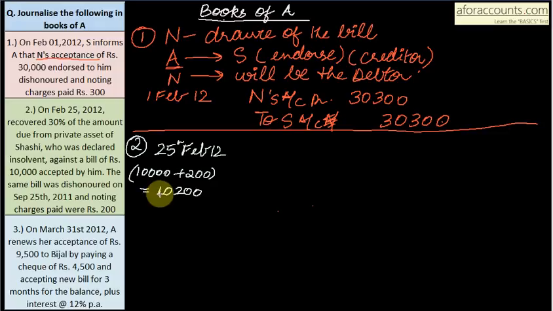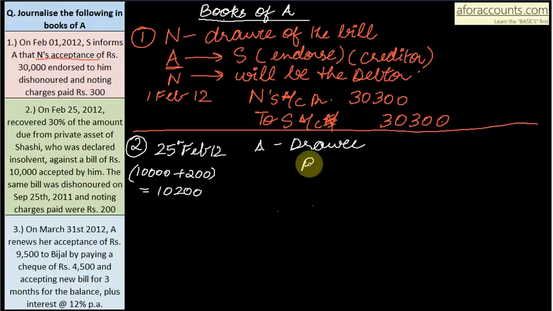And now for receiving the money and bad debts we have to do the entry. So A again here is drawer and Shashi the drawee. We have received some amount, 30%.